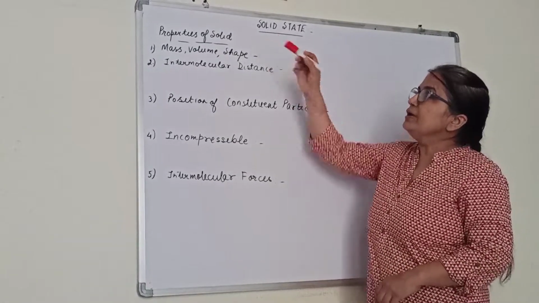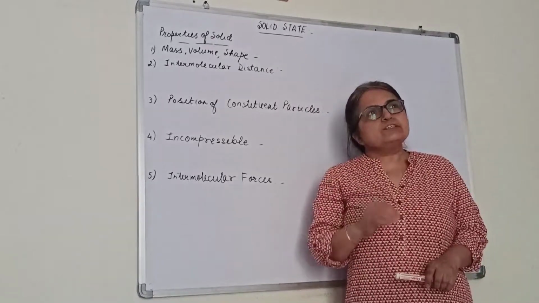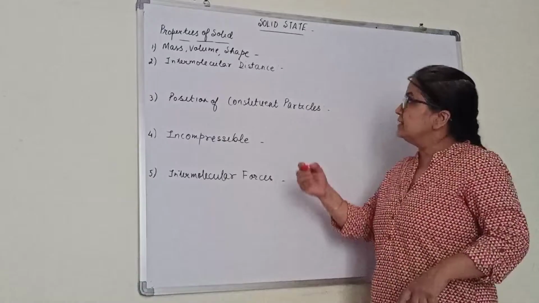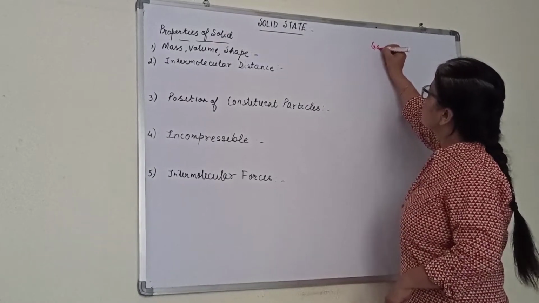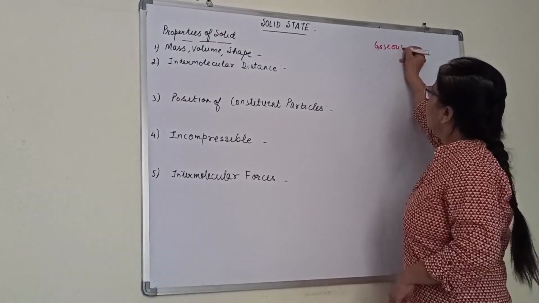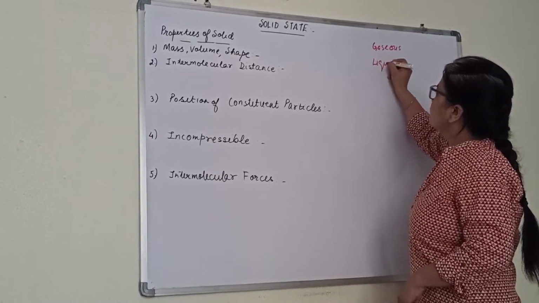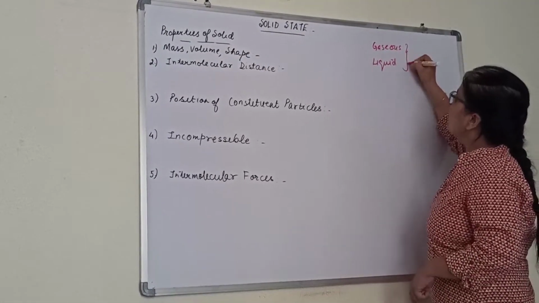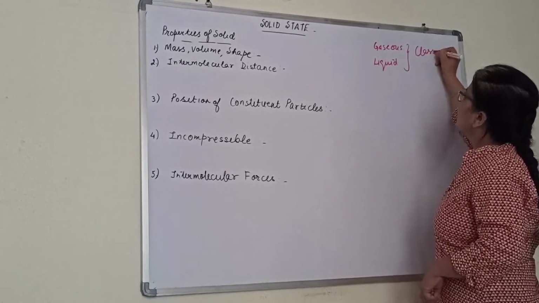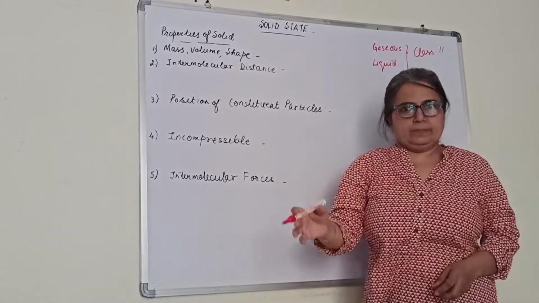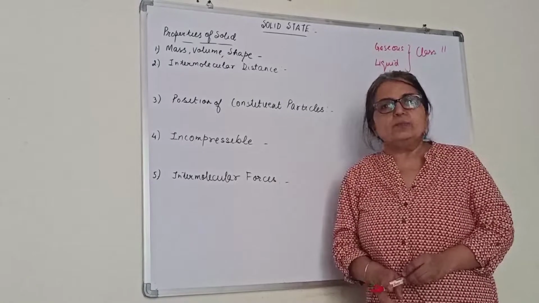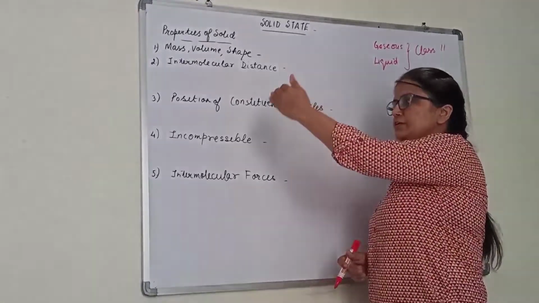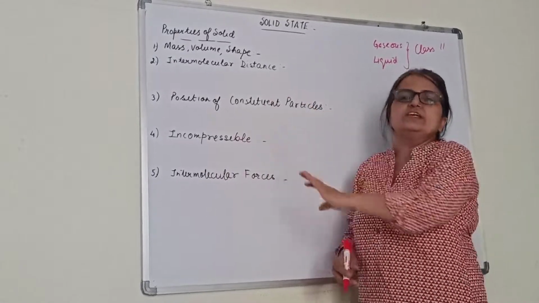First, we are doing properties of solid. Actually, there are 3 main states we studied: that is gaseous state, then you have liquid state, and then solid state. These 2 we have done in class 11. We have already finished it. That is in states of matter we had it. Now in 12th class you have solid state. So we first begin with the properties of solid.